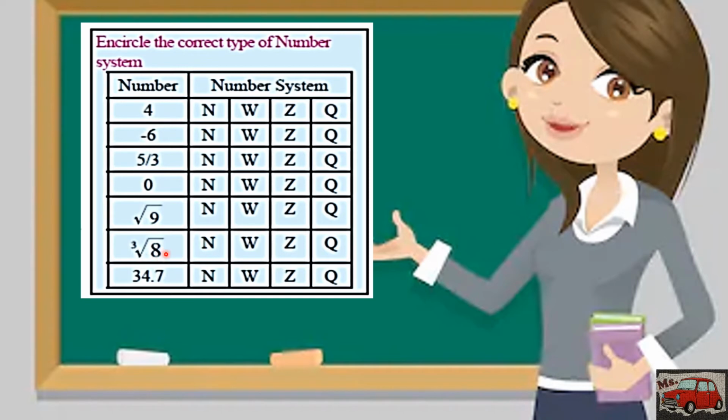What is the answer for that? That is 2, right? Is 2 a natural number? Yes. Is it a whole number? Yes. Is it an integer? Yes. Is it a rational number? Yes. 2 can be a fraction, and that is 2 over 1.